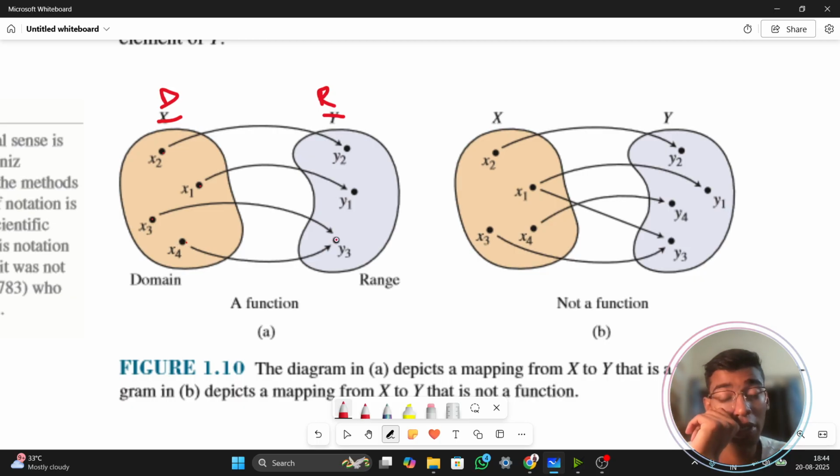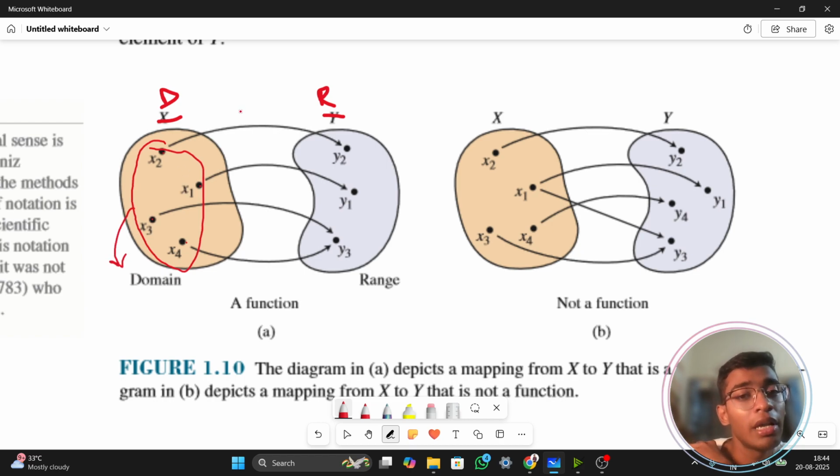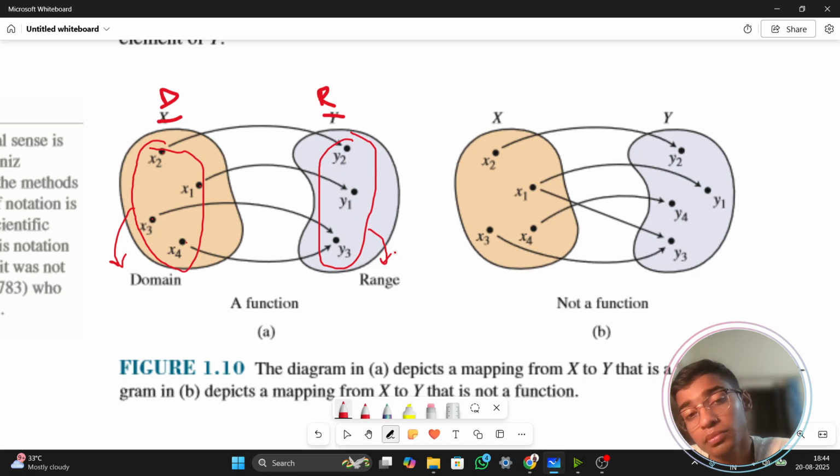So every element is mapping to a unique element in my set R. So my x1, x2, x3, and x4 are my domain because they are giving me some output, which I call the range, which is y1, y2, and y3. If I am asked what the domain of this function is, that is x1, x2, x3, and x4. What is the range? The range is all the output values, that are y1, y2, and y3.